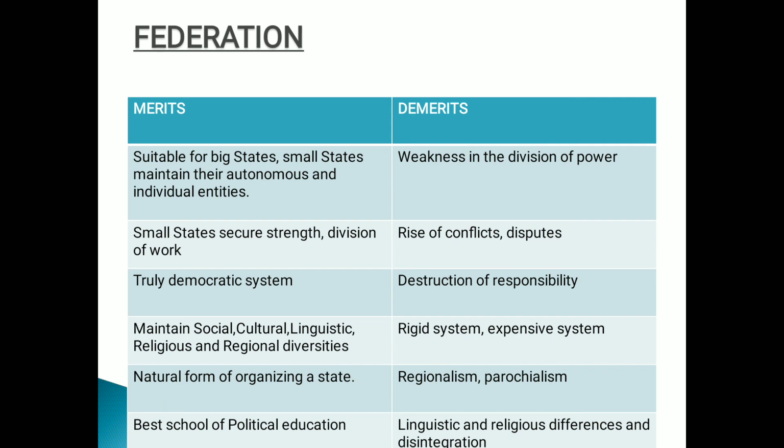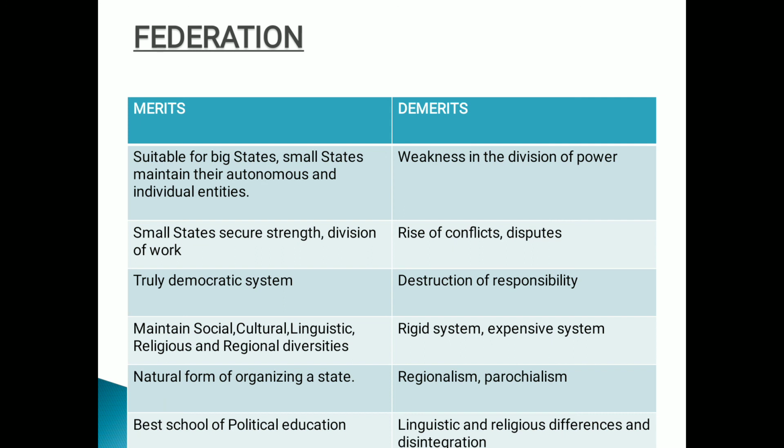Then the principles of unity in diversity and union with autonomy are in actual practice always a source of regionalism in the political life of the federation. The particular interests pursued by the federating units are often in conflict with the general and national interest being pursued by the central government. Clear everyone? And regional loyalties, racial, linguistic, and religious differences almost remain uppermost in the minds of the people, and the forces of disintegration are almost at work in a federation.